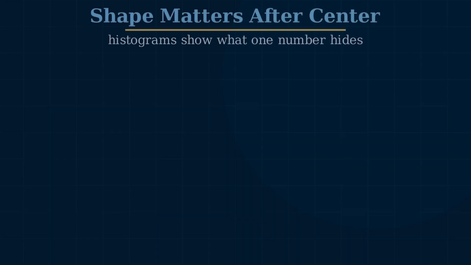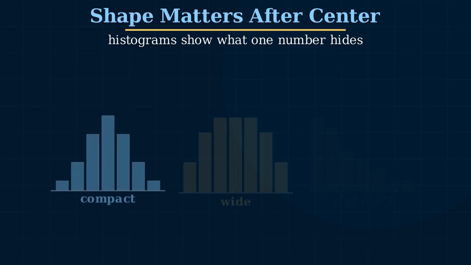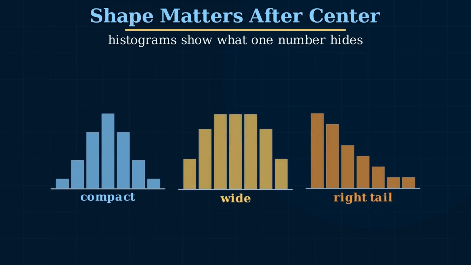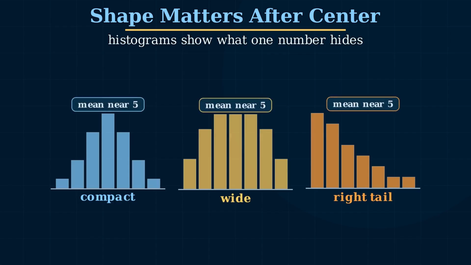Now step back from formulas and look at shape. These three distributions can have similar centers, but they do not tell the same story. One is compact, most values cluster near the middle. One is wider, values are more spread out. One has a tail, a few values stretch in one direction. Histograms make that shape visible.